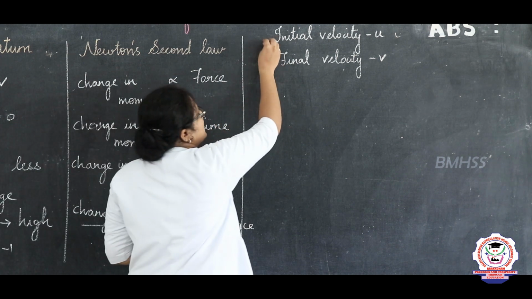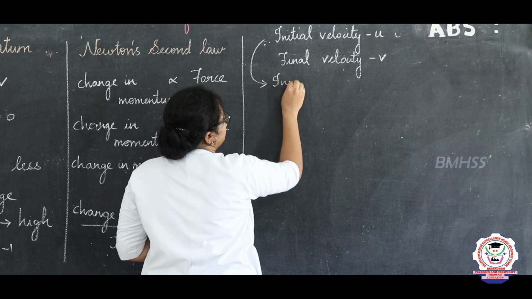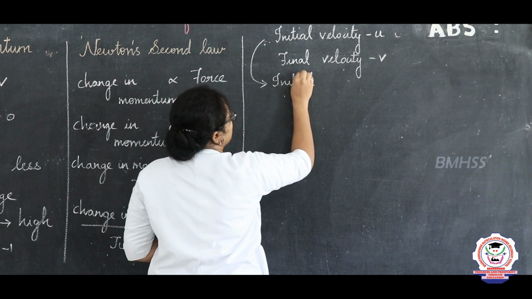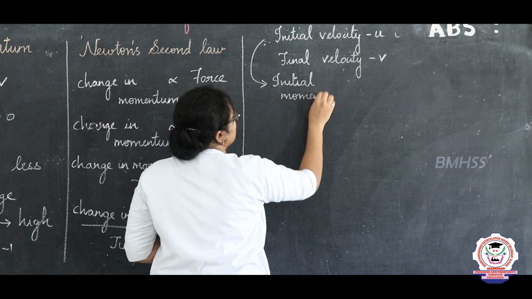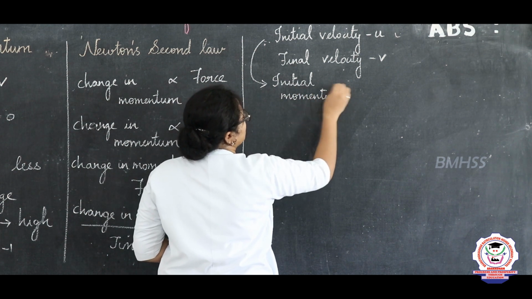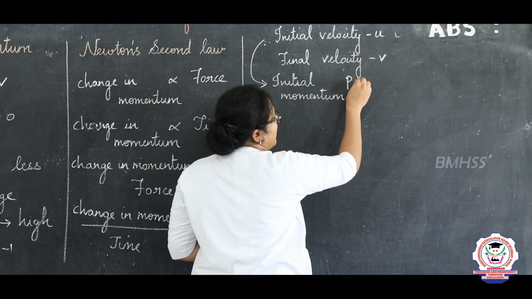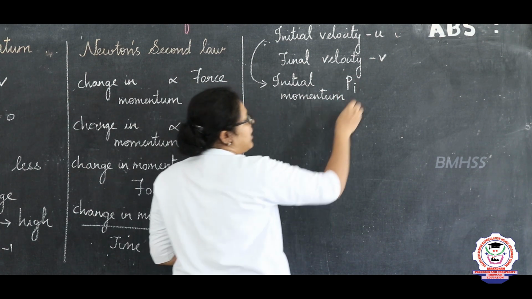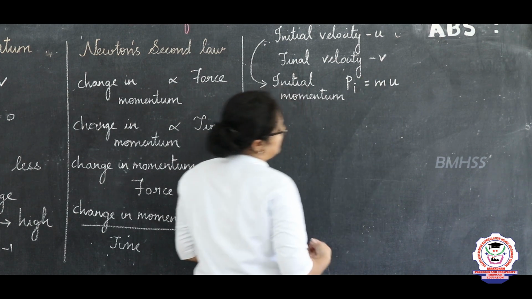So, for the initial velocity, we can write the initial momentum. What is the momentum symbol? It is P. For initial, I am writing it as Pi. The initial momentum is mass into initial velocity.